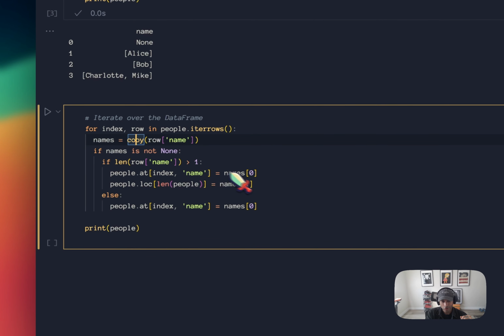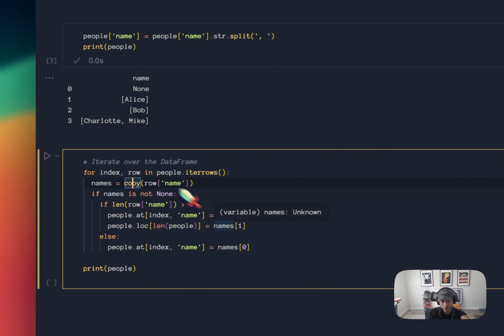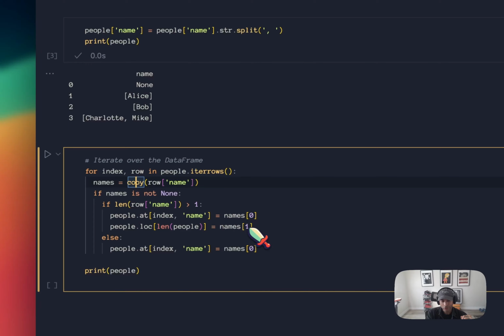I don't call row name here, because if I did, row name 1 would no longer exist because I removed it here, right? So I would have to do row name 0, and then here would be row name 0 because it moved, right? Actually, at this point, Mike would be completely blown away because I eliminated the value.